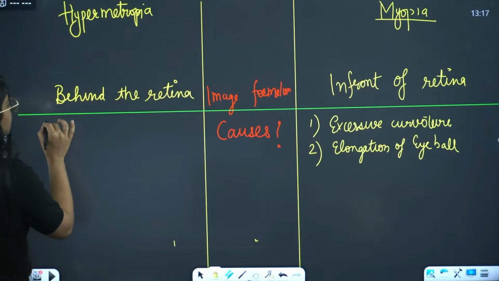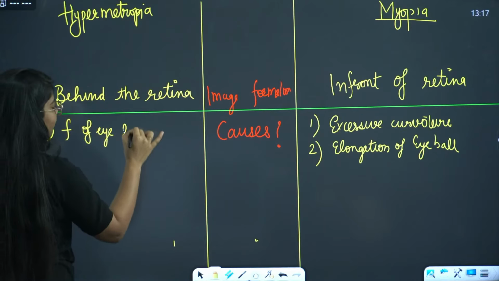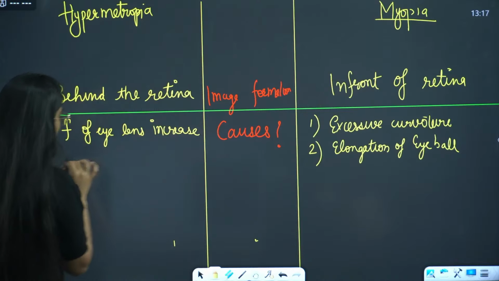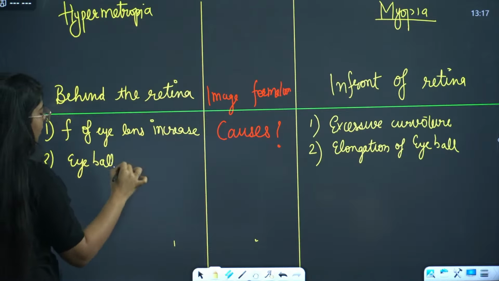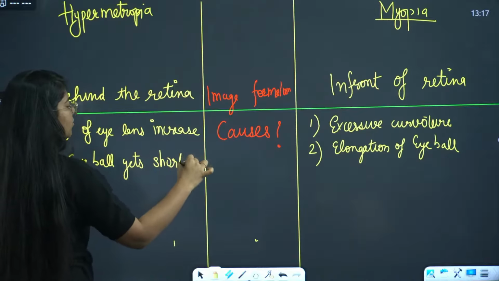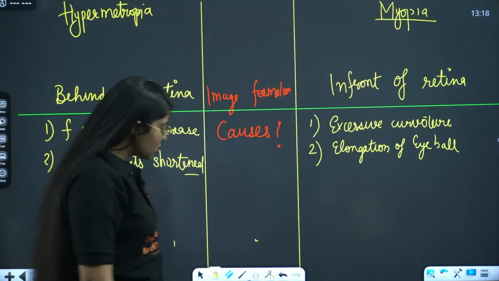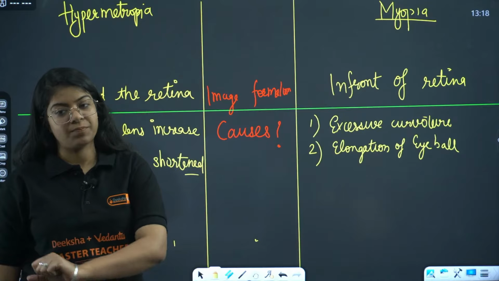So first is focal length of eye lens increases, or the eyeball gets shortened. Due to some accident or something, because normally the shape of eyeball remains intact, but because of some accidents your eyeball can get shortened, right?